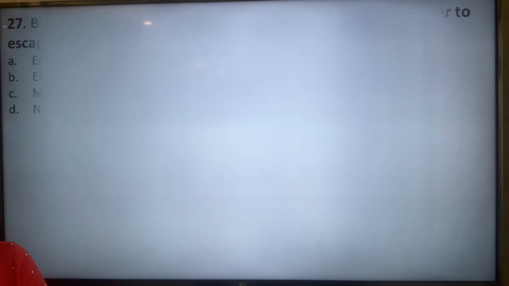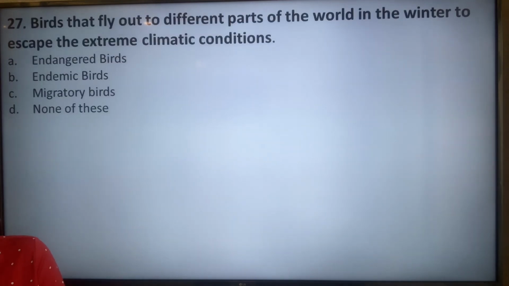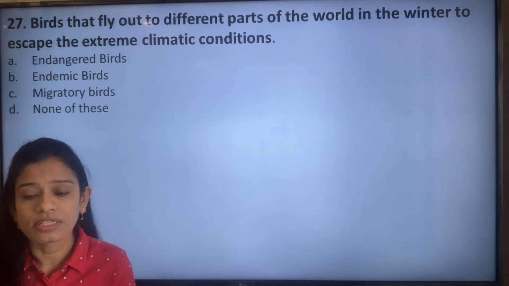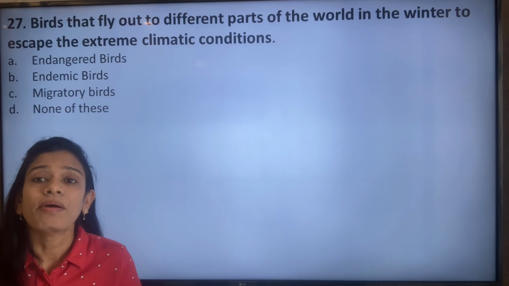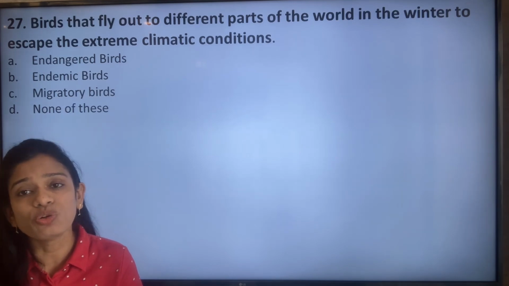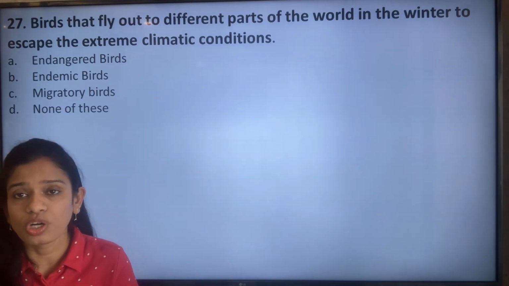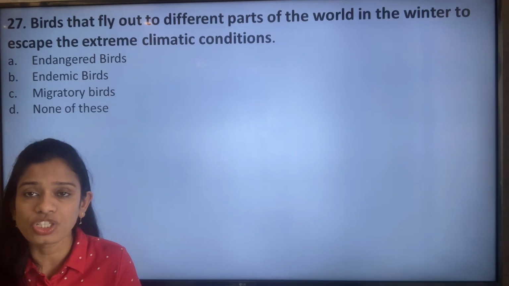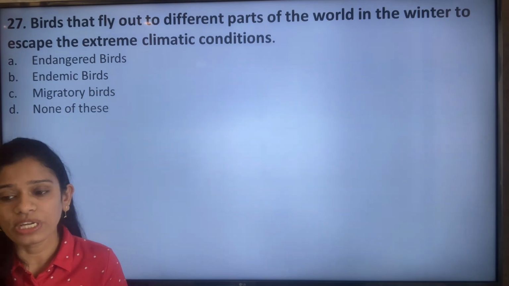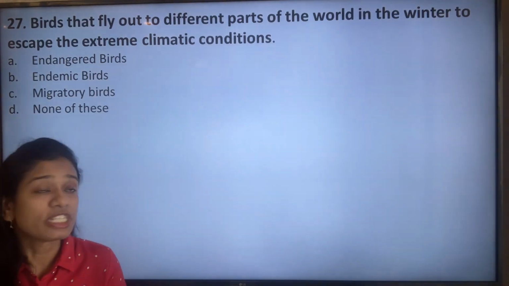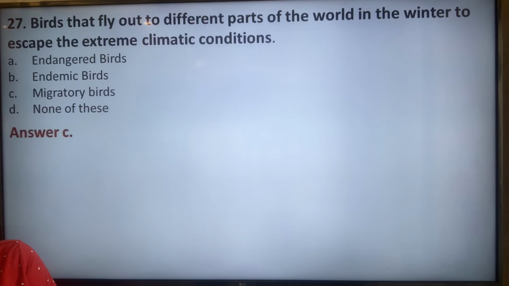The next question: birds that fly out to different parts of the world in the winter to escape the extreme climatic conditions are known as the endangered birds, the endemic birds, the migratory birds, or none of the above. It is the migratory birds which fly a very long distance in order to escape the extreme weather conditions and so to save their life. So the correct option is option C, that is migratory birds.